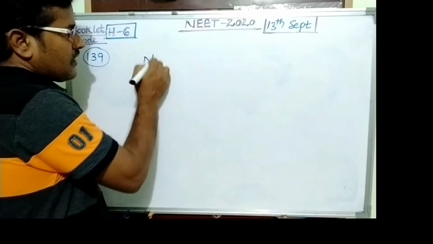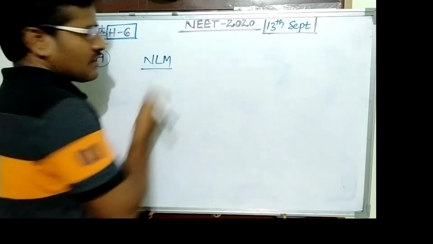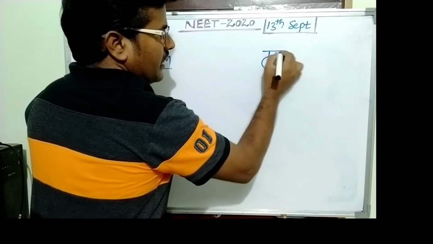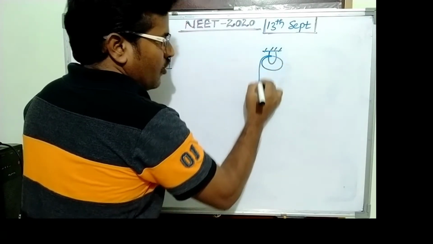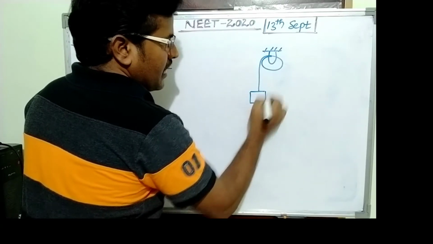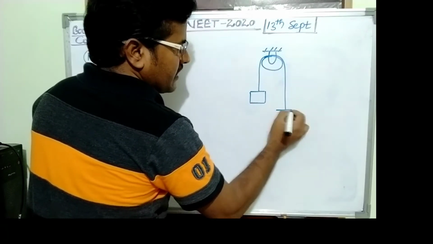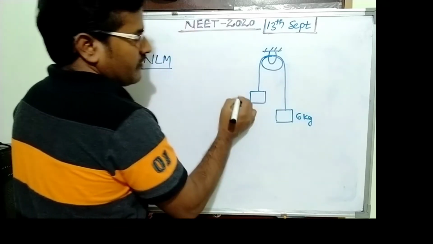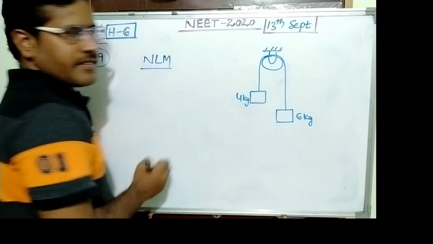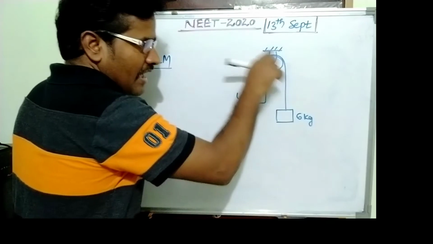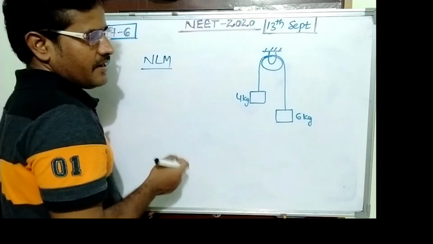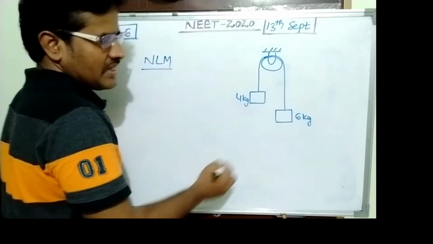This is a question from Newton's laws of motion. One pulley is given, it is in a fixed position. One load is 4 kg, another load is 6 kg, attached to both ends of the string. What is the acceleration of the system if it is freely suspended?